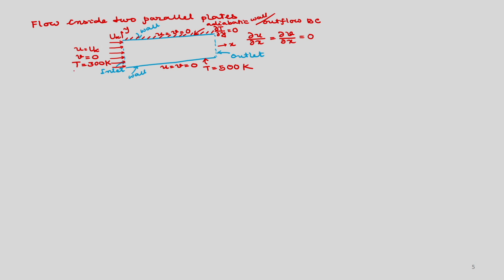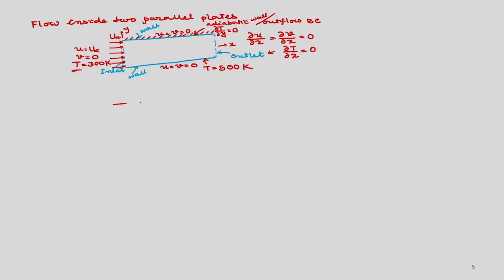So, this is you are specifying the value of the temperature at the inlet. So, obviously it is Dirichlet type boundary condition, and at the outlet similar way you can define del T by del x equal to 0. Okay. This is the boundary conditions for this flow inside two parallel plates. Again you may need to specify the inlet velocity as parabolic, where spatially it will vary. Okay. So, if you want to give the fully developed condition, then you need to specify a parabolic boundary condition. So, this you can see that it will spatially vary.